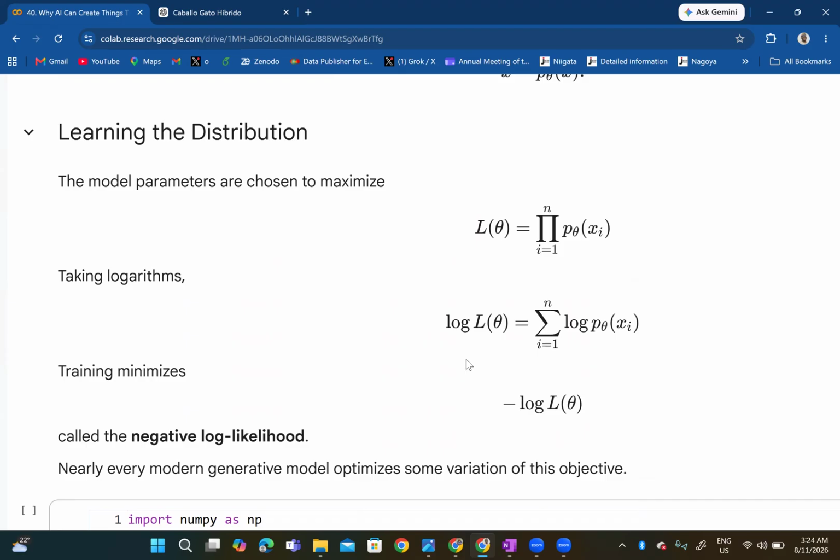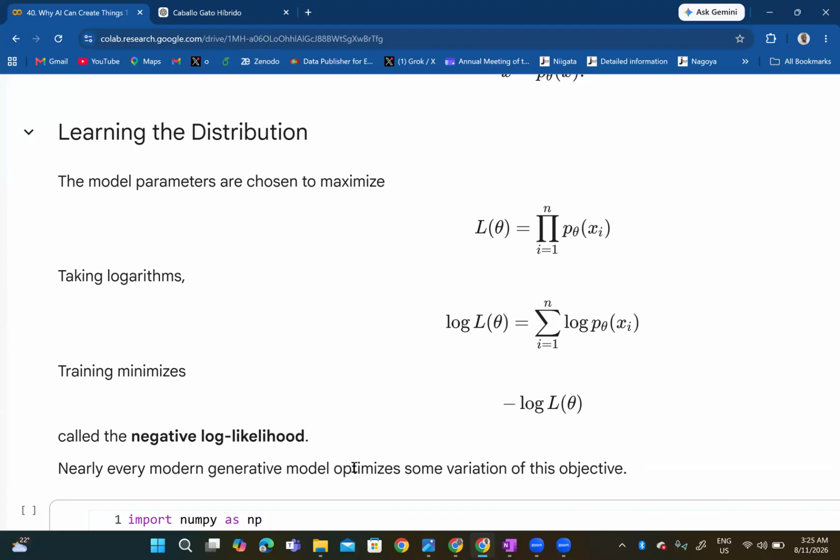If we take the logarithm, then the log of L of theta is the summation from i equals 1 to n of log p sub theta of x sub i, and training minimizes minus log L of theta, called the negative log likelihood. Nearly every modern generative model optimizes some variation of this objective.